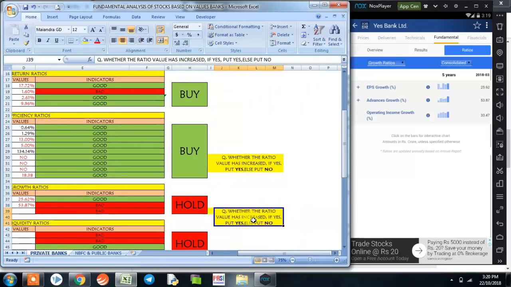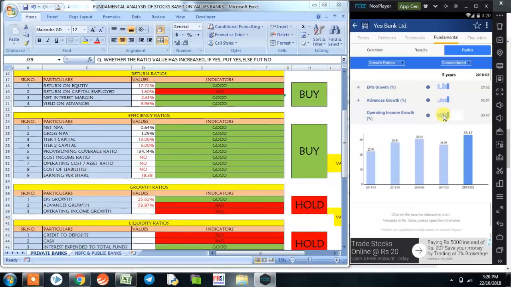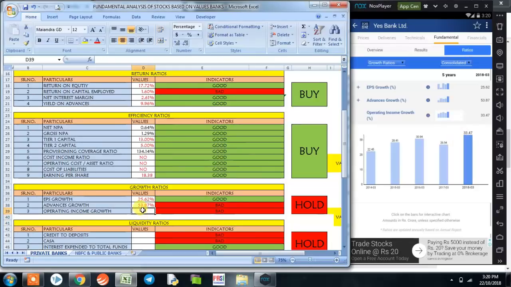We again have to check whether the value has increased. If it has increased, then put yes. If it has decreased, then put no. So here when we click on the bar, we could see that from 26.94 to 33.47 it has increased. So we put yes here. And we could see that the growth ratio has given us a signal to buy the stock at this point of time.